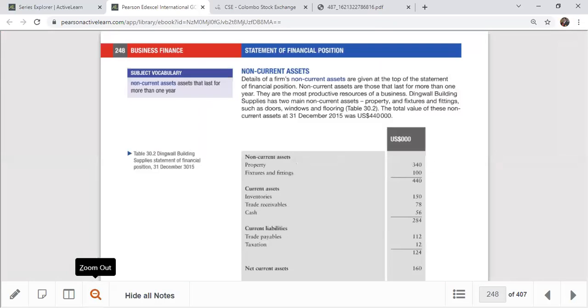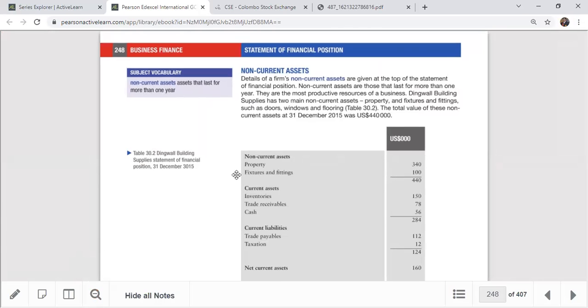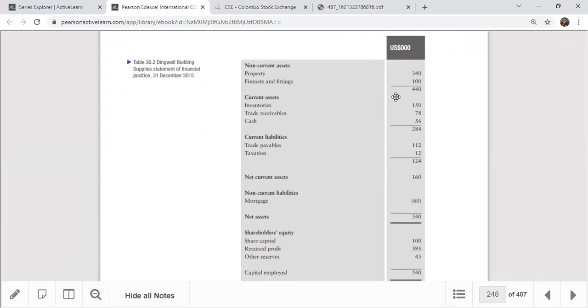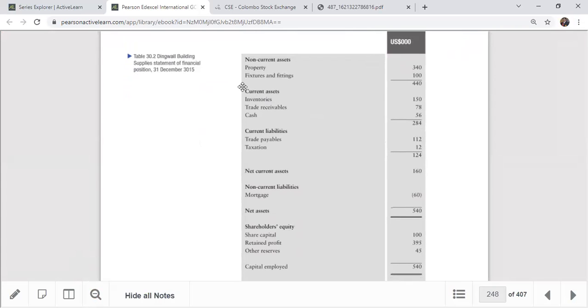So what are the features of this? You can see here we have given the format also. Non-current assets mean the assets that last for more than 1 year. Simple definition, right? Assets that last for more than 1 year, or you can say more than 12 months. Here the example format shows non-current assets, property, fixtures and fittings, then current assets, inventory, trade receivables, cash. This is a pretty old format.